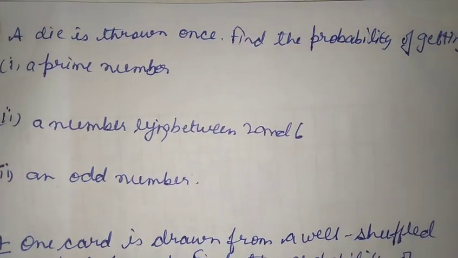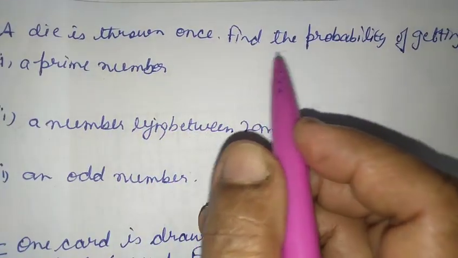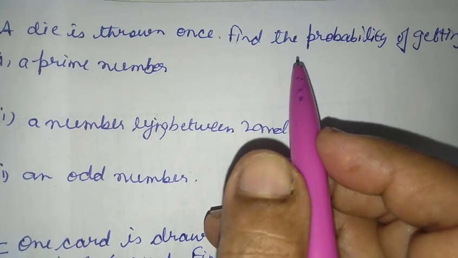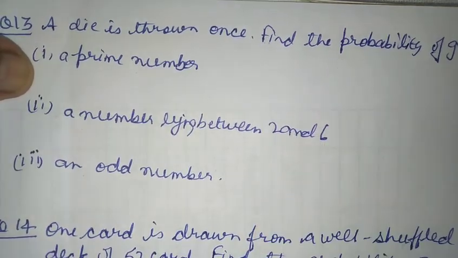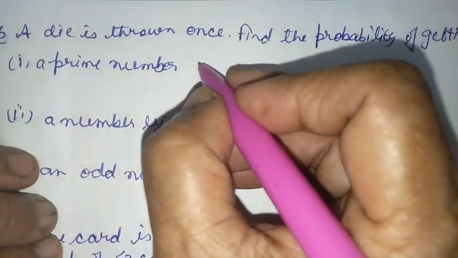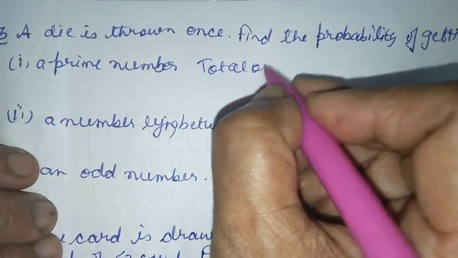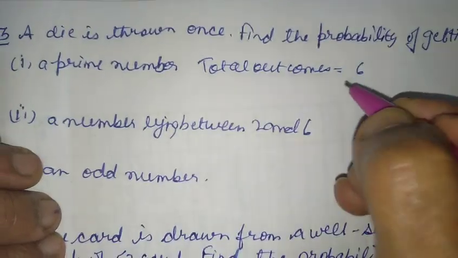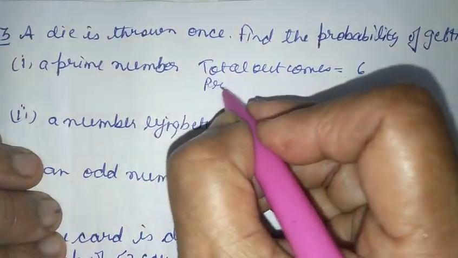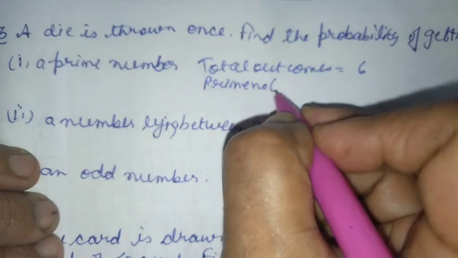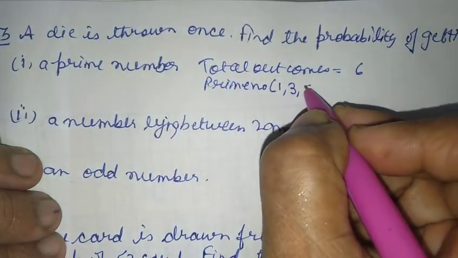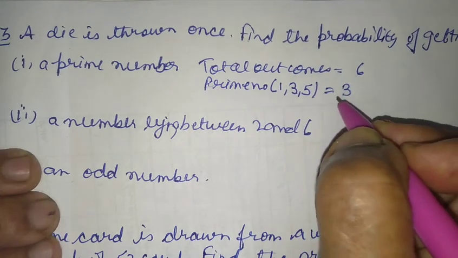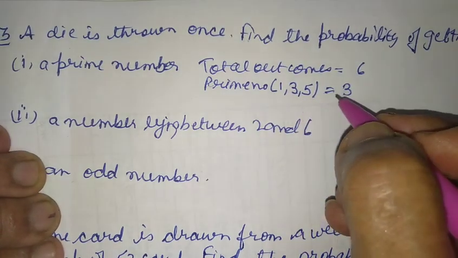Question 13 is a die thrown once, find the probability of getting a prime number. So we know in a die there are 6 numbers. So total outcomes here is 6, and prime numbers, we know prime numbers are 1, 3 and 5 here. So that is 1, 2, 3, that is 3. So number of prime numbers are 3.